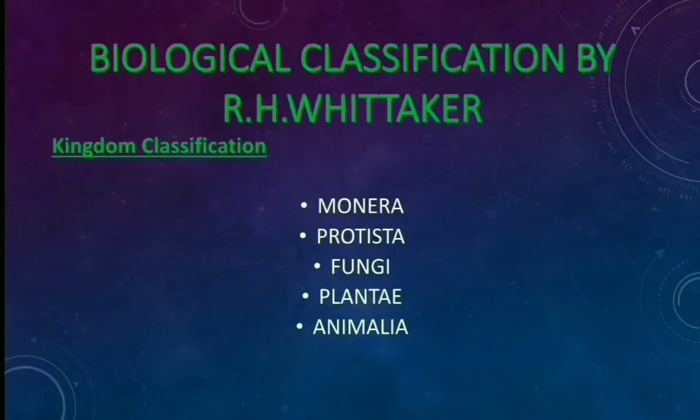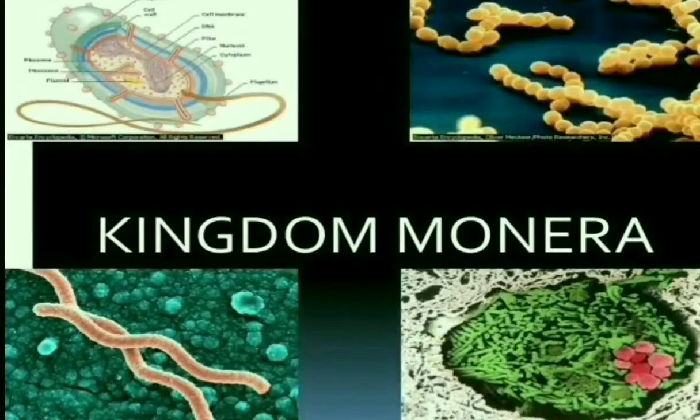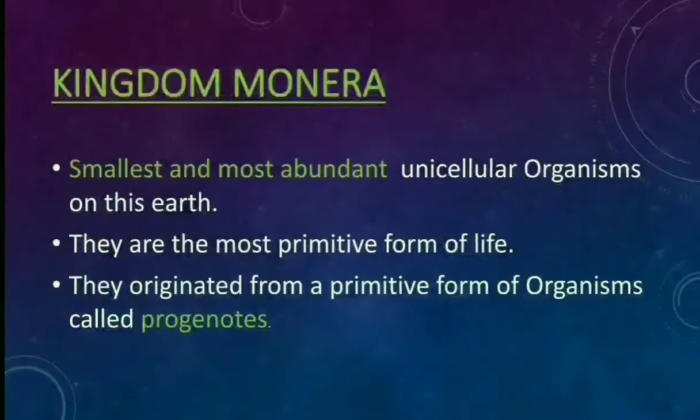In this video, we will discuss the kingdom Monera, which is our first kingdom, in which unicellular organisms come. Kingdom Monera has the smallest and most abundant unicellular organisms on this earth.